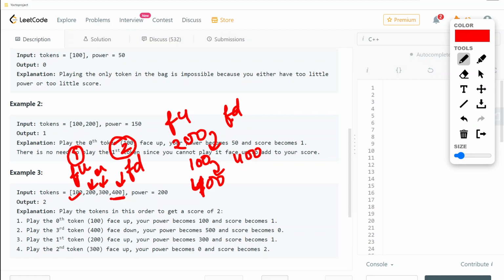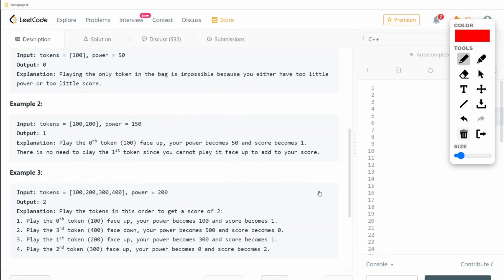Basically 400 because we played, wait, let me write it. See, we played this one, right? Let us see there only. 0 token, this we played, so 100 as face up, so our power was subtracted by 100 as we played as face up, right? And then our score became 1. But as we played this third token as face down, right? So our power became 100 but our score becomes 0. Okay, so this thing is also given here.